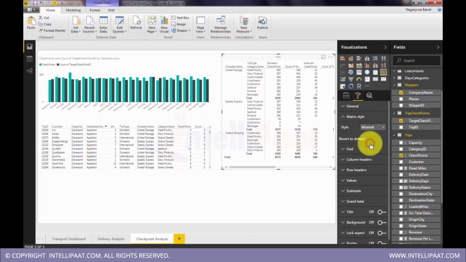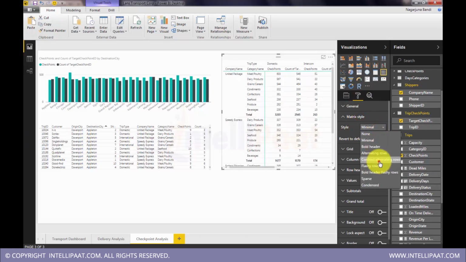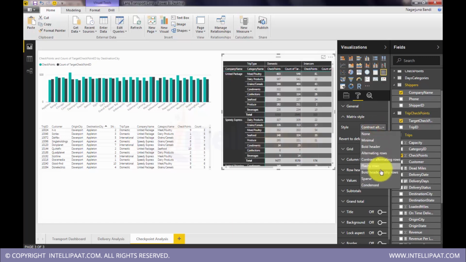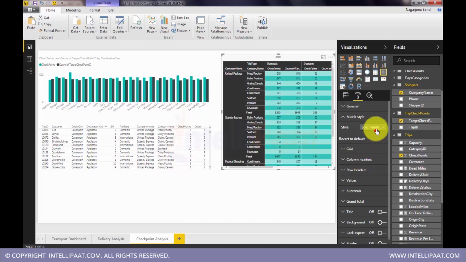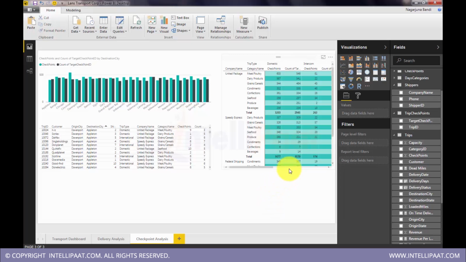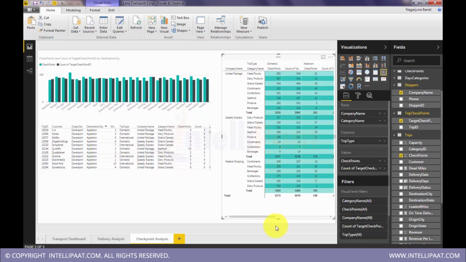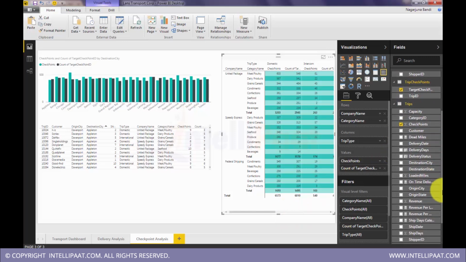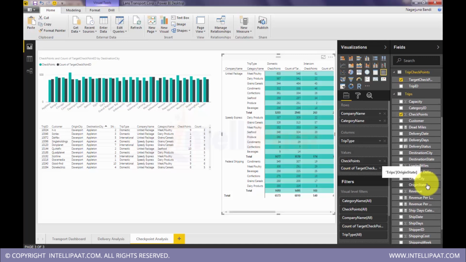For example, this I like, and we have also like this, black header, flashy rows. Yeah, this is good. Okay, fine. We can add one more column onto this. We can put by origin state. Yeah, this visualization is good.